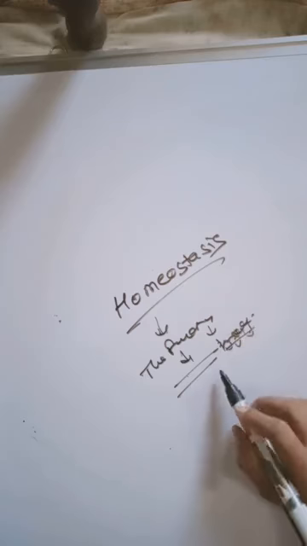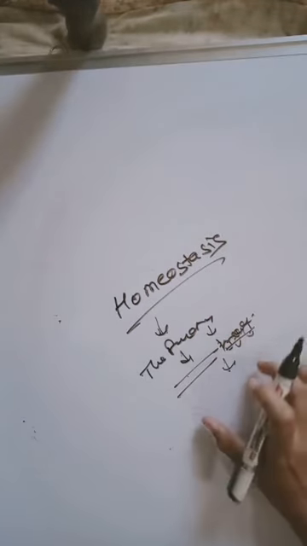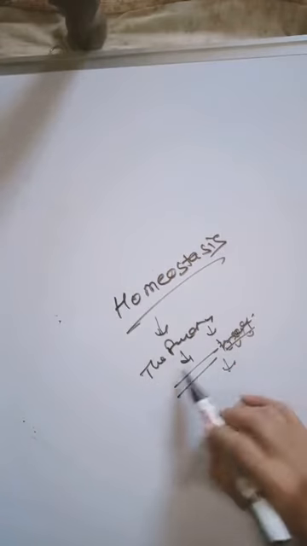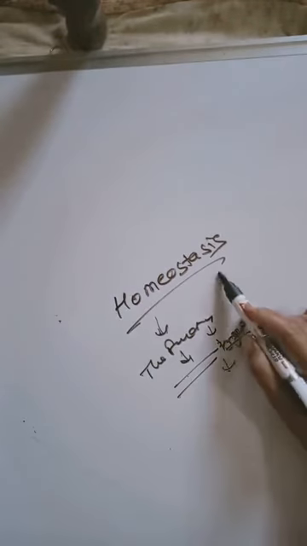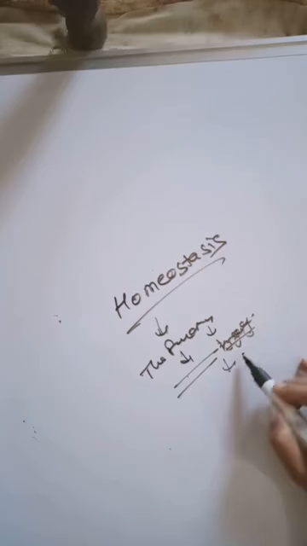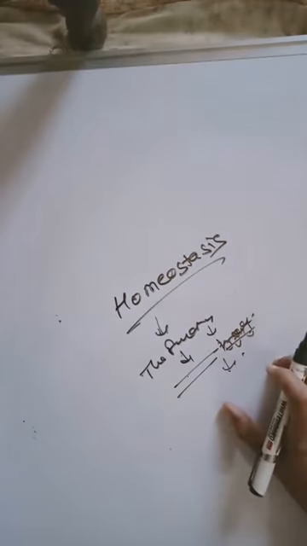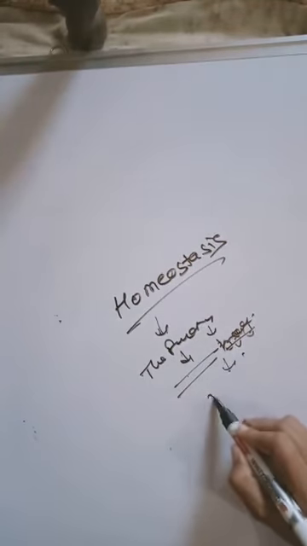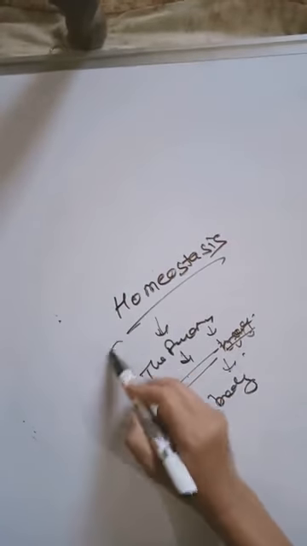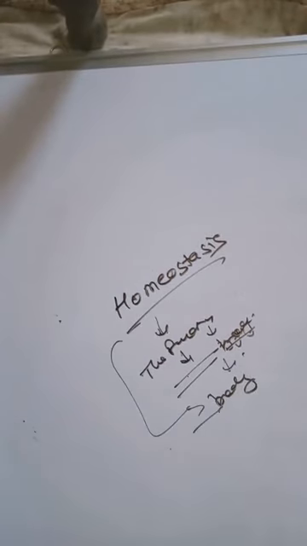Our body organs work in a particular process to maintain the body system. This process is known as homeostasis.